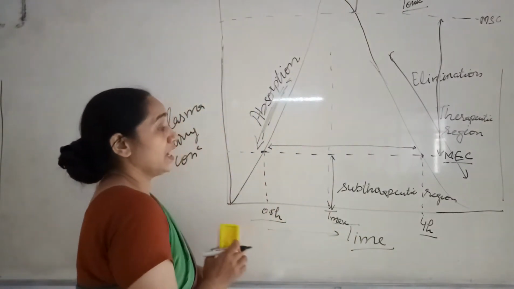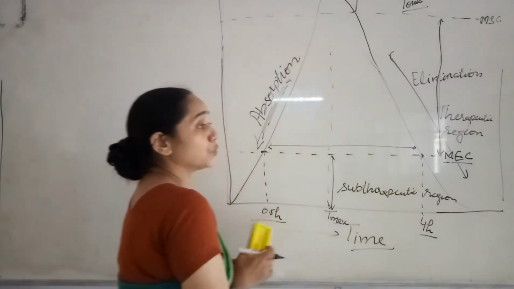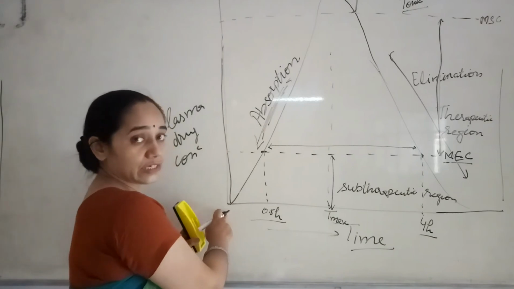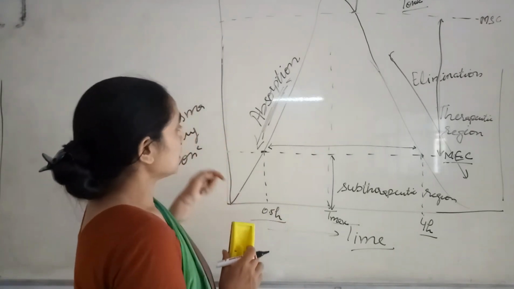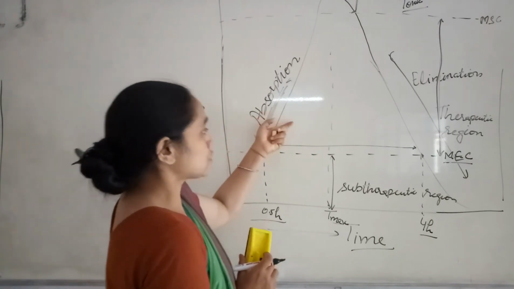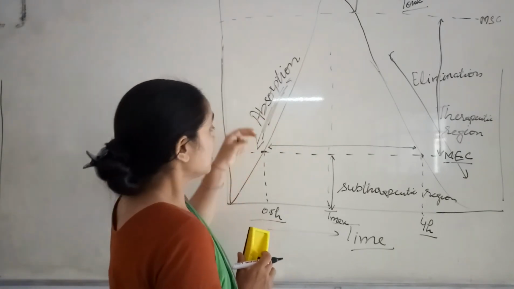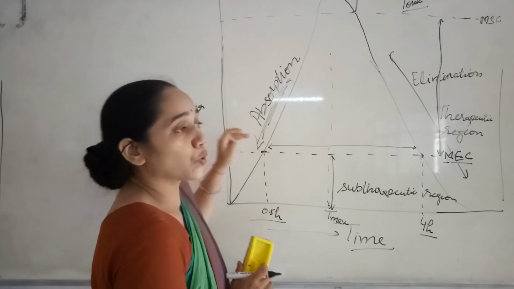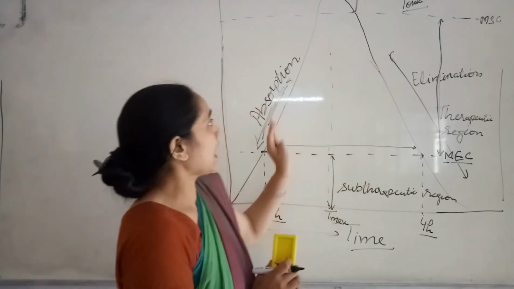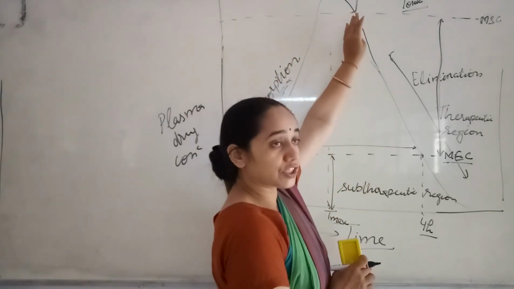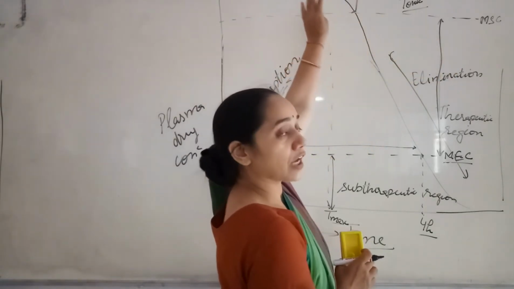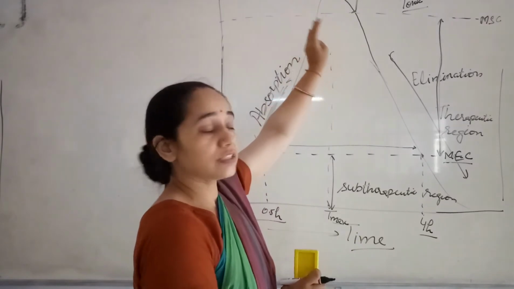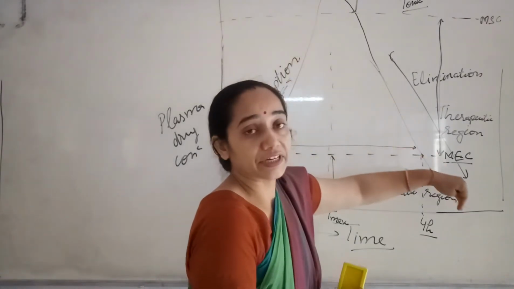Now, if this graph is used for an oral drug delivery system, I have taken a tablet orally, and after half an hour the plasma drug concentration has crossed the minimum effective concentration, and then it is reaching the maximum safe concentration at around 2 hours, and after that it is falling down.